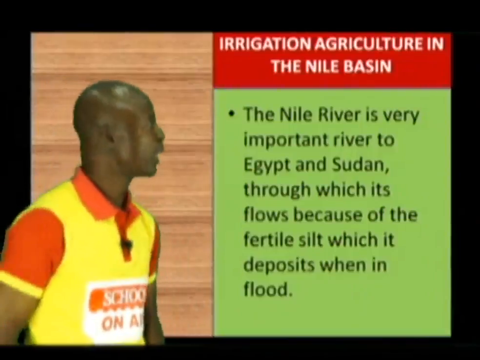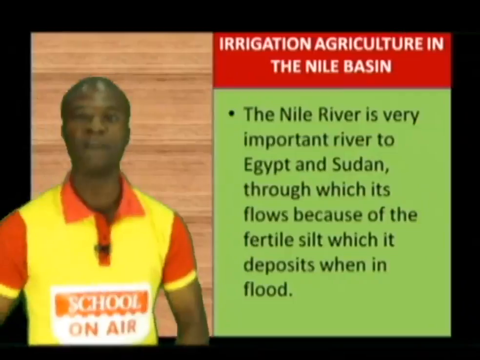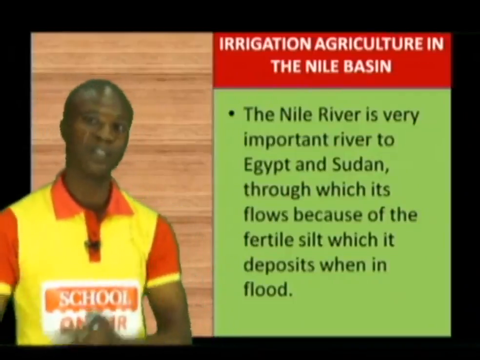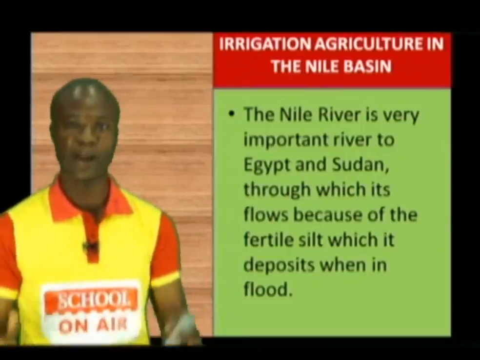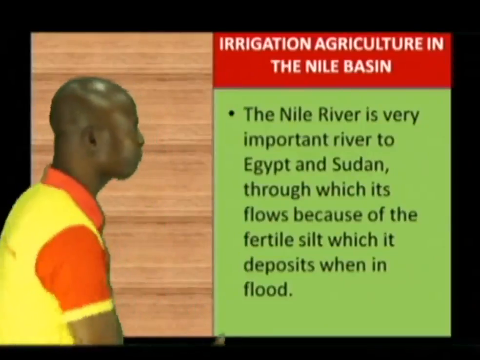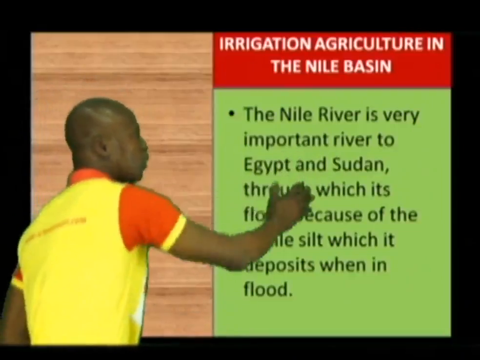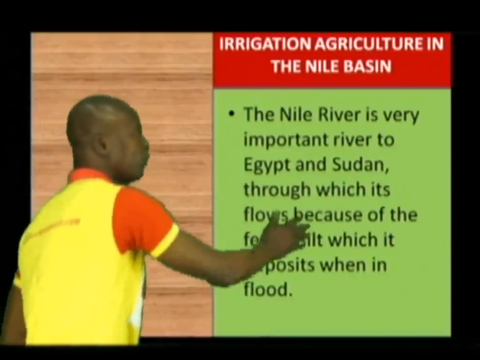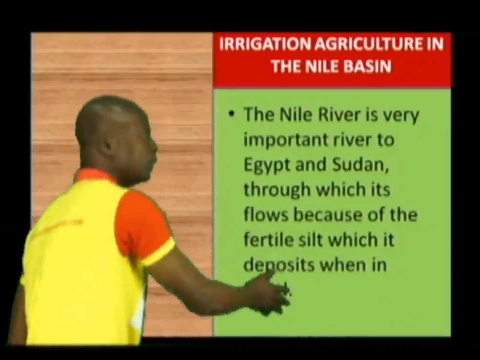Let's just try to look at irrigation agriculture in the Nile Basin. Last time I was trying to say that we have different types of irrigation being practiced in Africa. One of the regions whereby irrigation is being practiced is the Nile area. The Nile is very important to Egypt and Sudan, through which it flows, because of the fertile soil which it deposits when it floods.